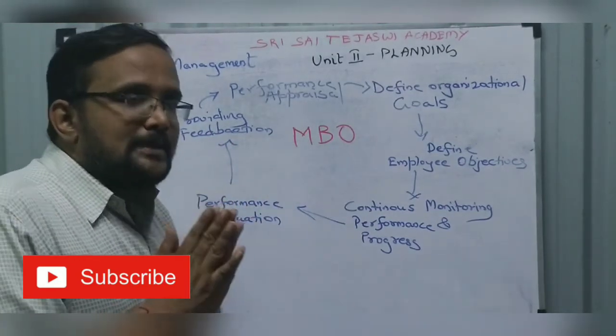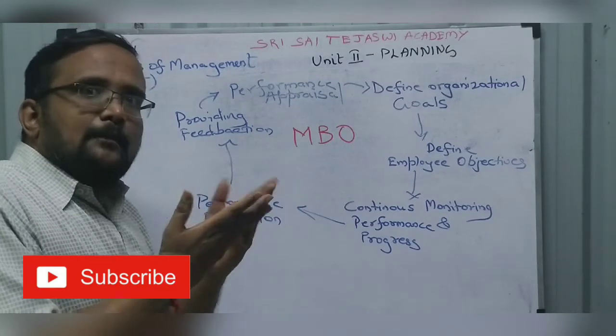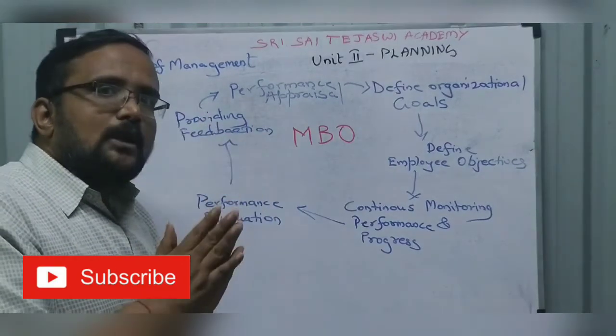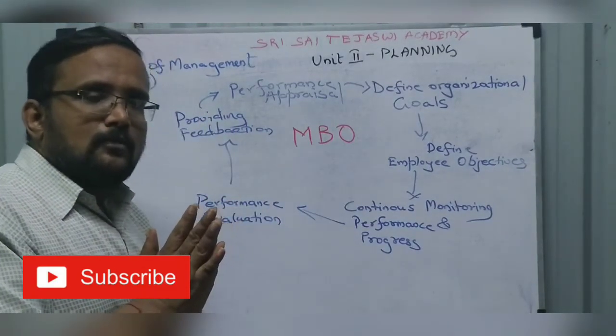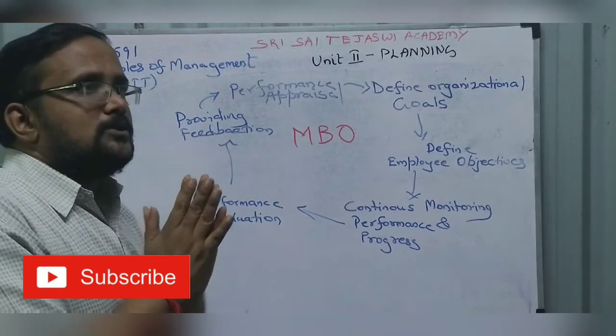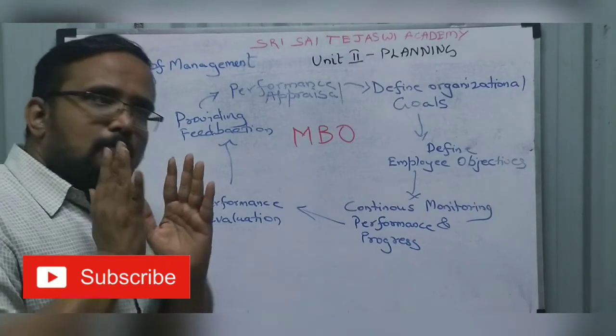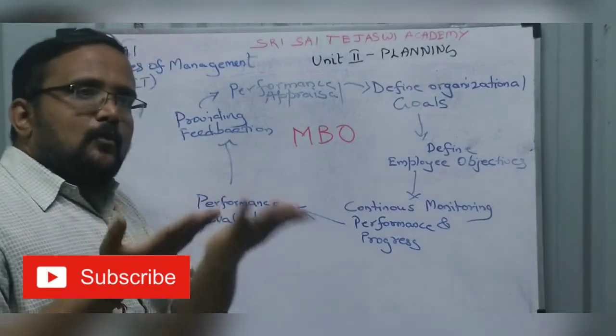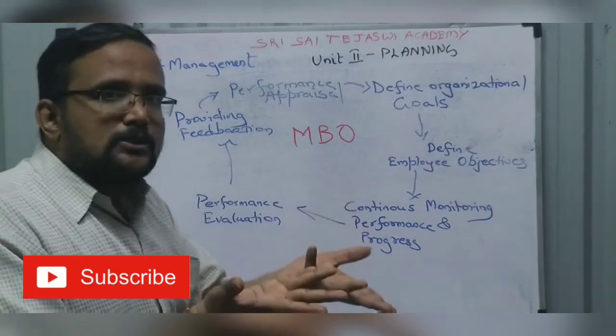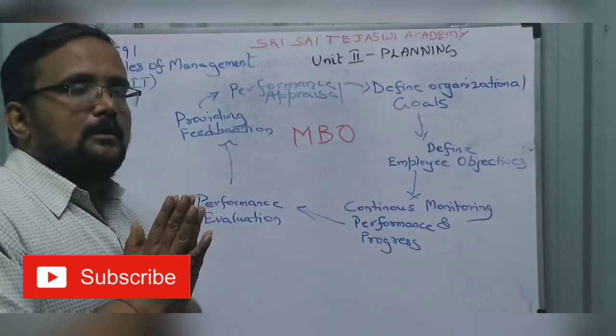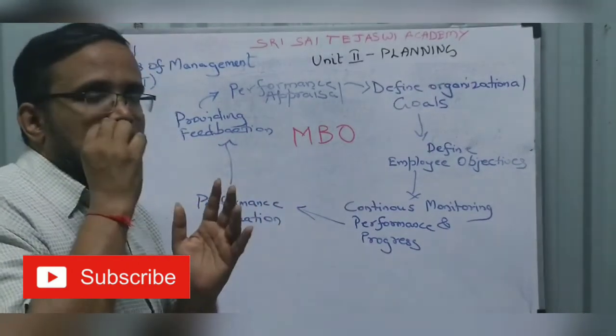So generally what happens in a company, when we start a company, we are very much bothered about company objective. So what is the company going to achieve, what profit it is going to make in the financial year. So we are much concerned about that. What about employee objective? So what is he going to achieve? We don't correlate much.